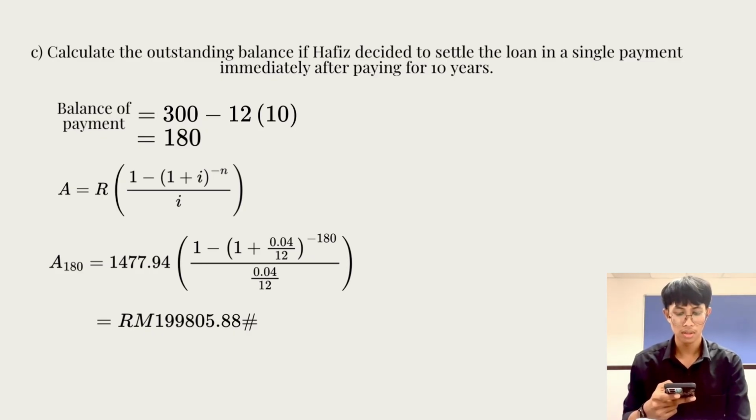Question C. Calculate the outstanding balance if Hafiz decided to settle the loan in a single payment immediately after paying for 10 years. We must find the balance of payment first. We put 300 minus 12 times 10, we will get 180. This is the present value formula. We put 180 at the right bottom side of A, which is the balance of payment, equal to 1,477.94 [1 minus (1 + 0.04/12) to the power of minus 180] divided by (0.04/12). We will get the final answer is 199,805.88. That's it.